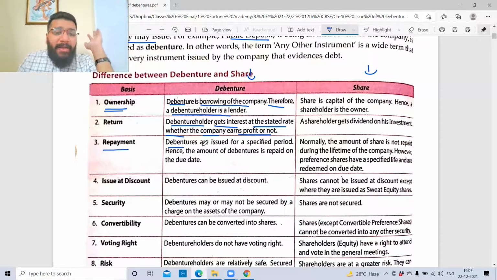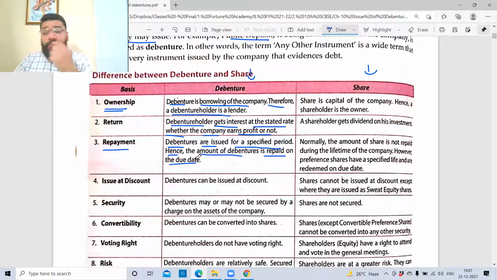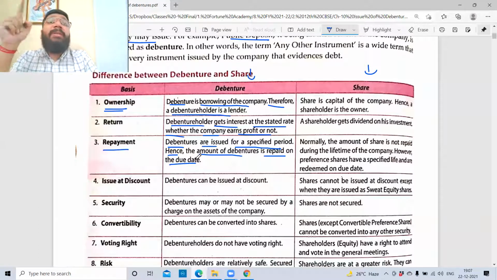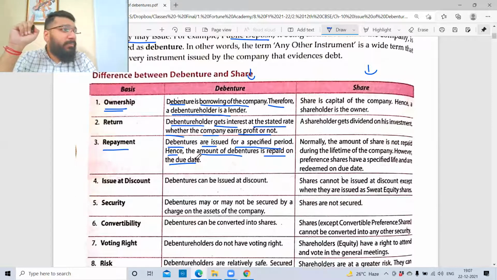Repayment. Debentures are issued for a specified period. Hence, the amount of debenture is repaid on the due date. So when you issue the debenture certificate, the terms of repayment are mentioned on it, which means the due date is mentioned. So on the due date, you have to repay. This is what they're trying to explain.